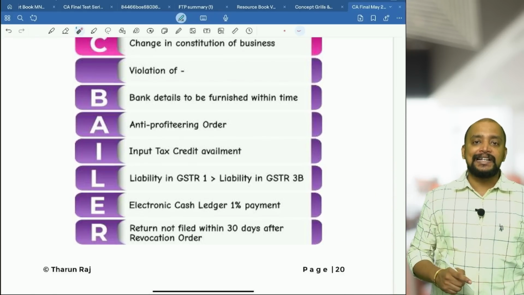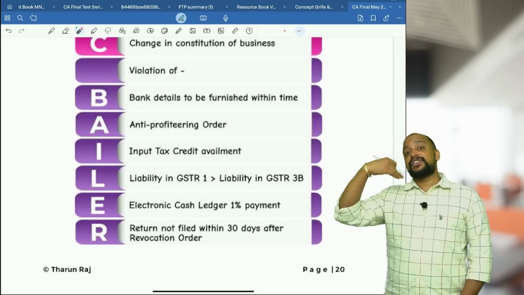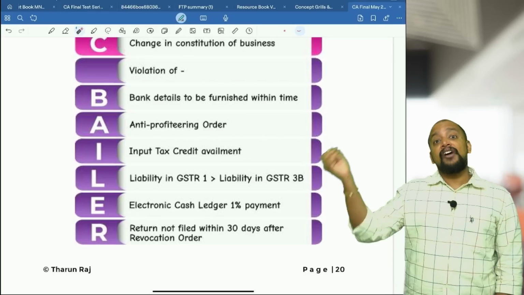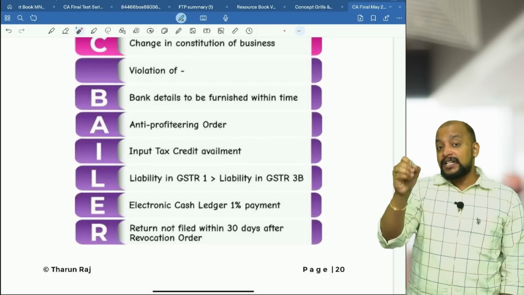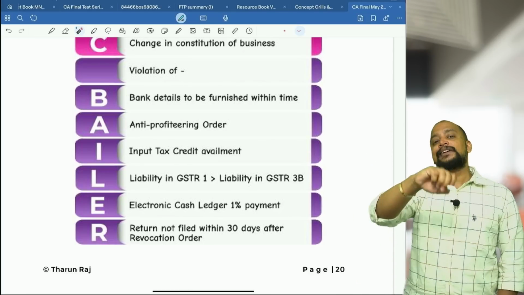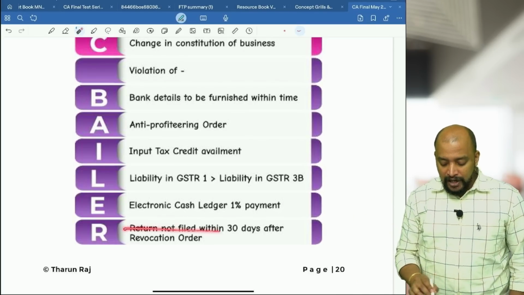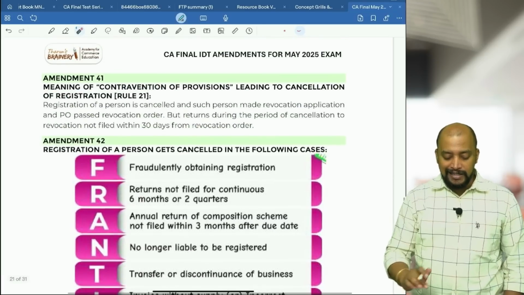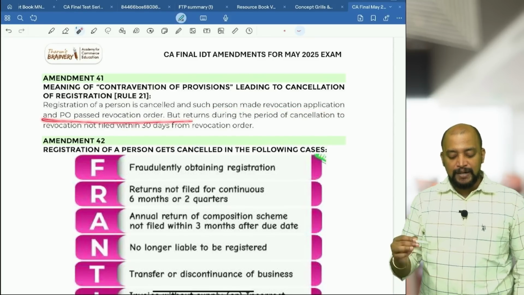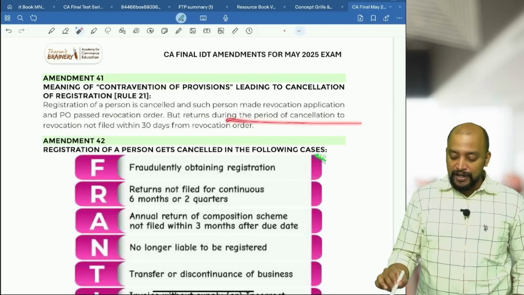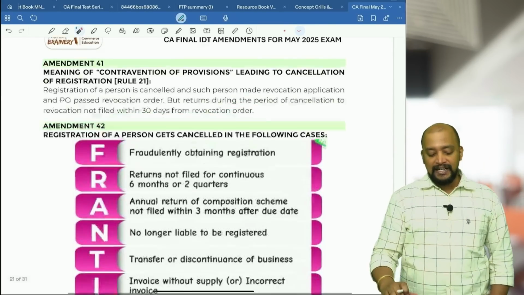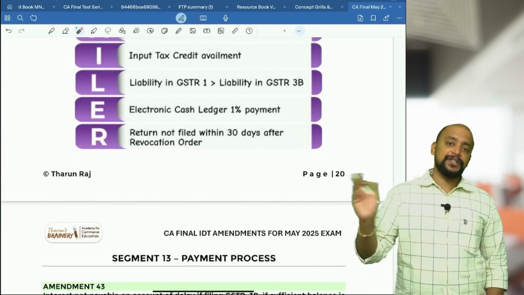One more point they have added is that you got your registration cancelled and you made an application for revocation, and they gave a revocation order. After the revocation order, within 30 days, you should file the returns for the period from the date of cancellation to the revocation order. If you do not file within 30 days, again that will lead to cancellation of registration. Return not filed within 30 days after revocation order, that is this: registration of a person is cancelled and such person made a revocation application and the proper officer passed a revocation order, but returns for the period of cancellation to revocation were not filed within 30 days from the revocation order. So definitely that will lead to cancellation of registration again.